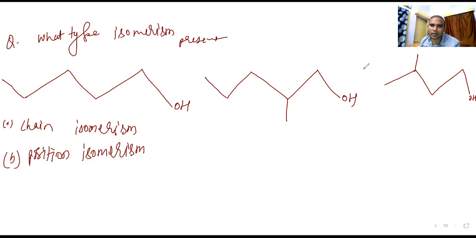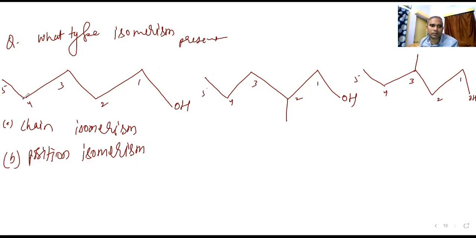Let it be here 1. And then you can put here 1, 2, 3, 4, and this is 5. Here 1, 2, 3, 4, and 5. And here 1, 2, 3, 4, and 5. Third position, second position occupied, fourth position is free.